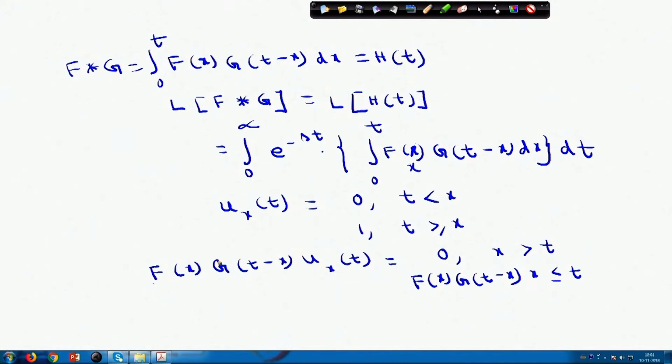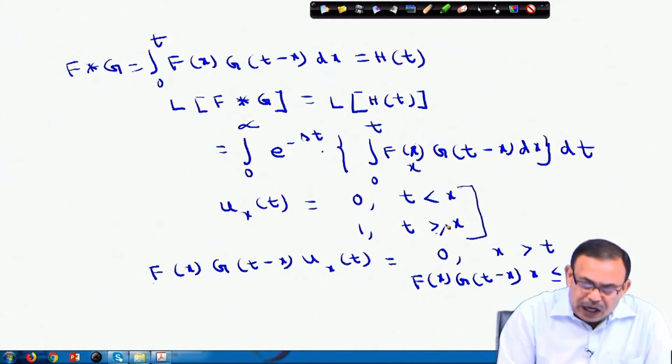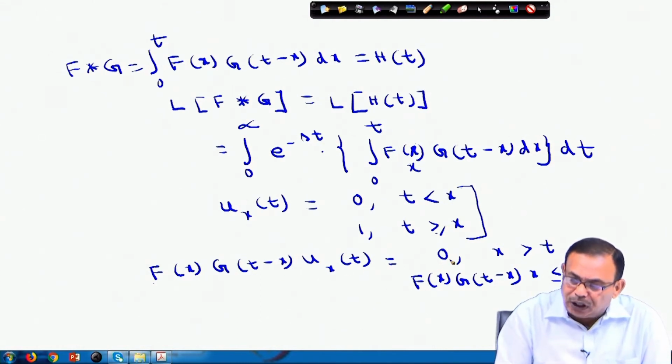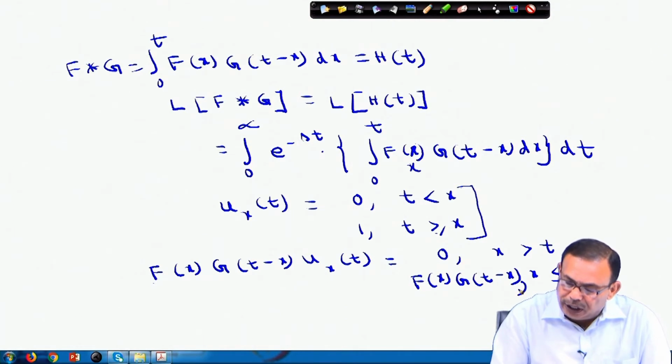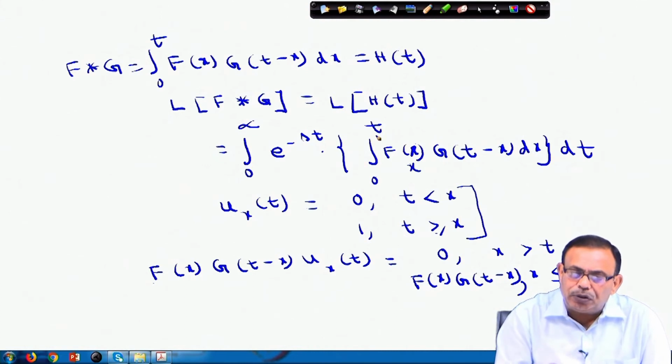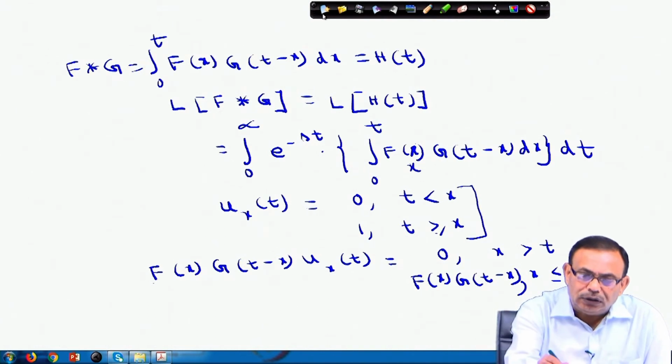Please see this one, I am considering a new function. I have defined this function u(x, t), which is 0 for t less than x and 1 for t greater than or equal to x. Whenever I multiply by this function, my new function is 0 for x greater than t and is equal to f(x) into g(t minus x) for x less than or equal to t. Therefore, if I take this function multiplying the 0 to t limit, now I can make it 0 to infinity, because for x greater than t the value of the function vanishes.